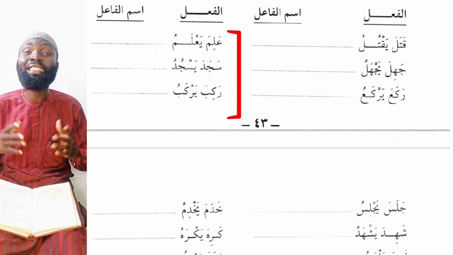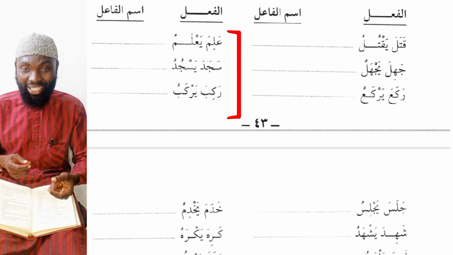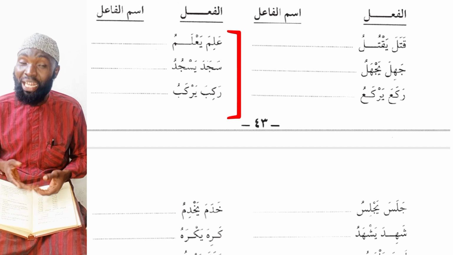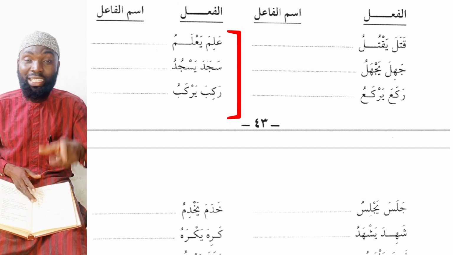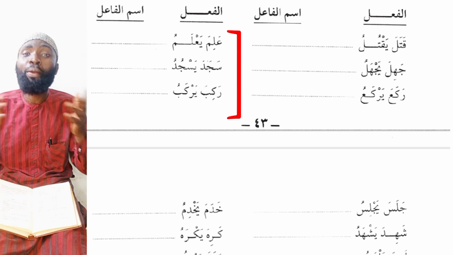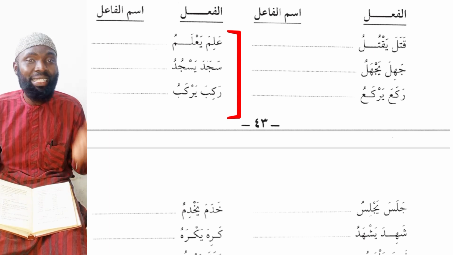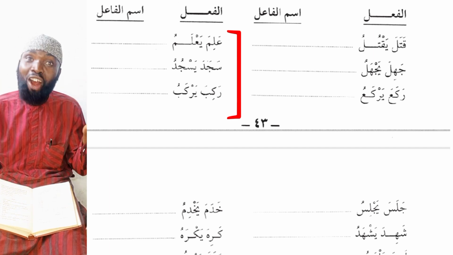Next we have sajada, he prostrated; yasjudu, he is prostrating. The prostrator will now be sajidun. Sajidun is someone who prostrates. Can you see? That is very easy because all of them come in the same pattern. And you can bring your own words to form under this pattern. And with this, you move on.